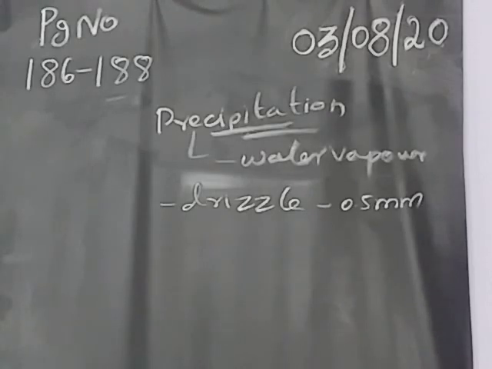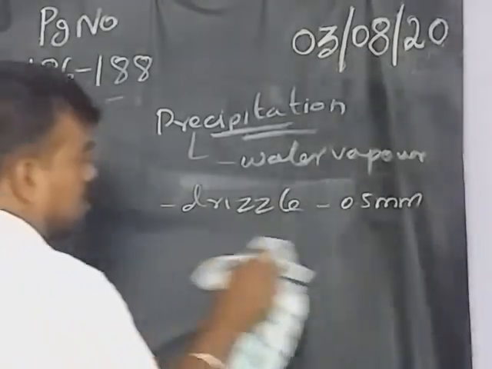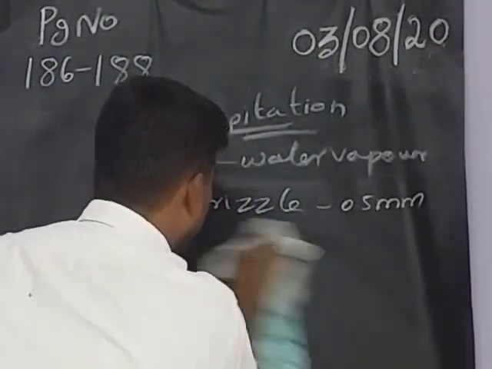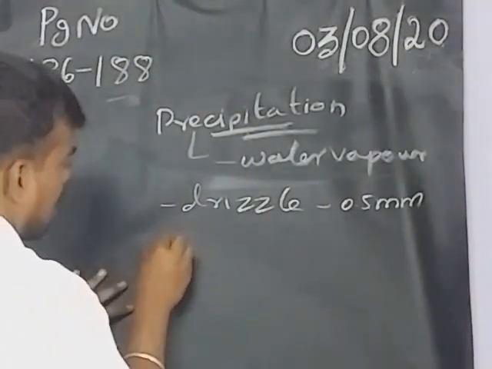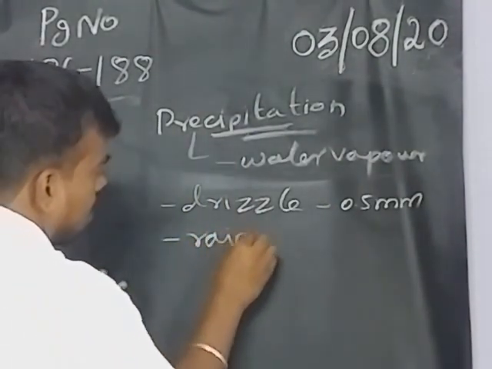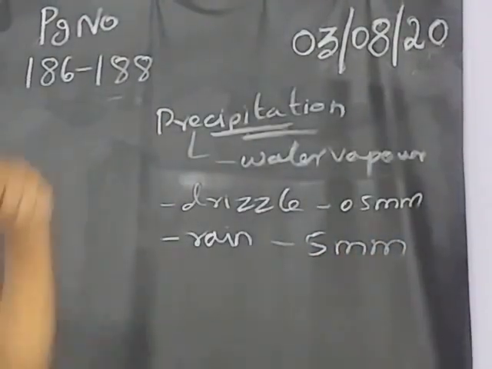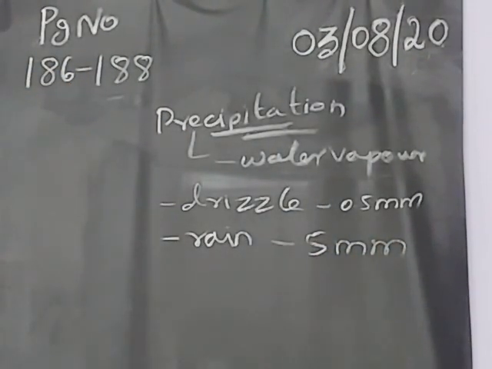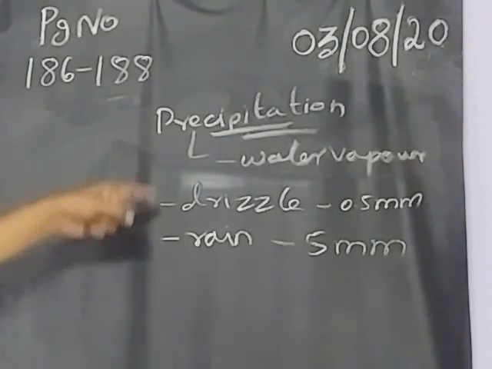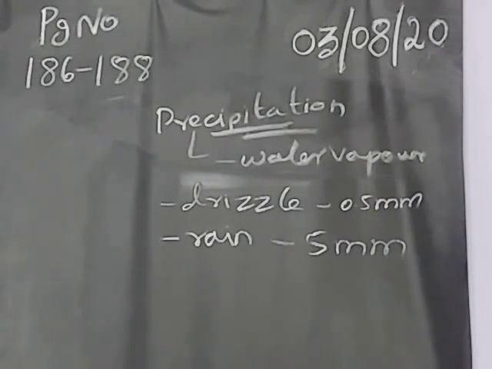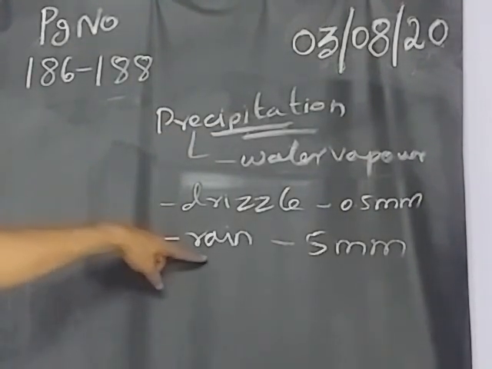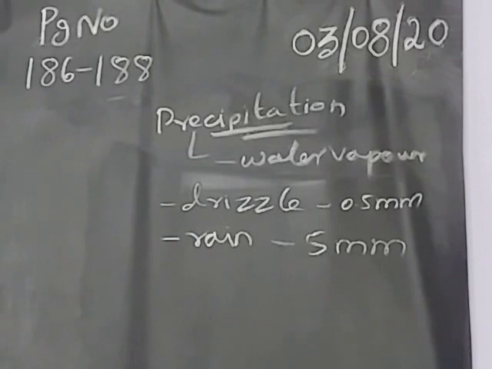Okay, next one we will get is rain. This will normally be 5 millimeter. The diameter of the water drop will be 5 millimeter. This all happens because of the precipitation. Okay, drizzle, rain will be 5 millimeter. Okay, next one, sleet.